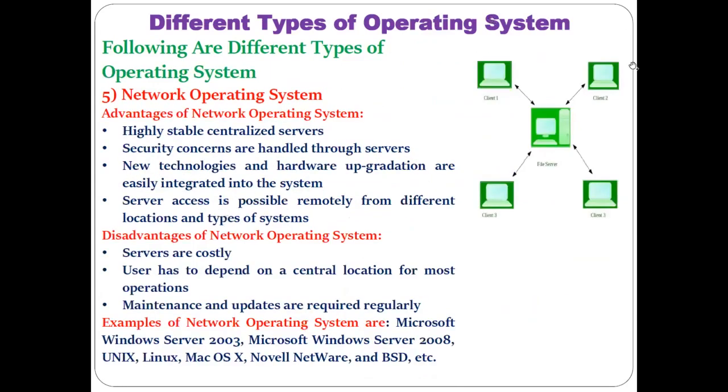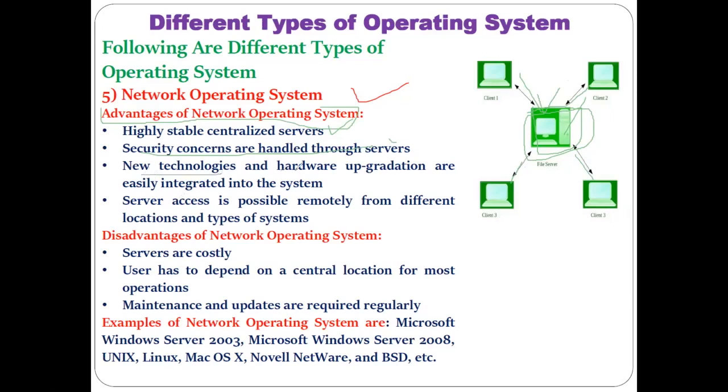There are some advantages and disadvantages related to this kind of operating system. First we will discuss the advantages of the network operating system. One of the advantages is a highly stable centralized server. It has a large capacity to store and share information. Security concerns are handled through the server, so the clients connected to this server do not need to worry about security. Everything regarding security is managed by the server itself.